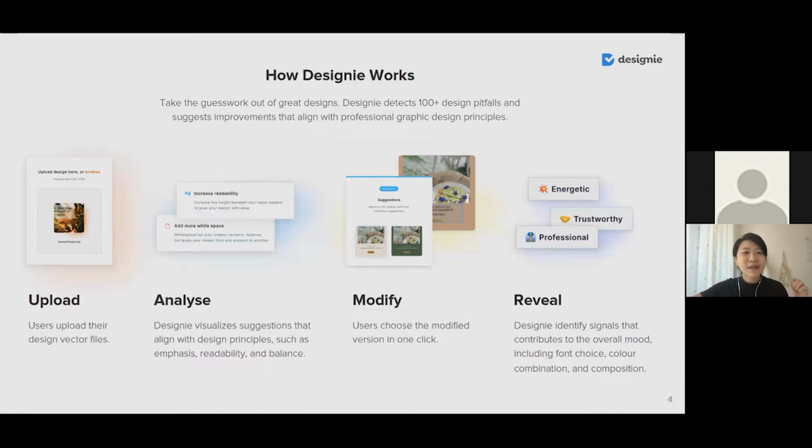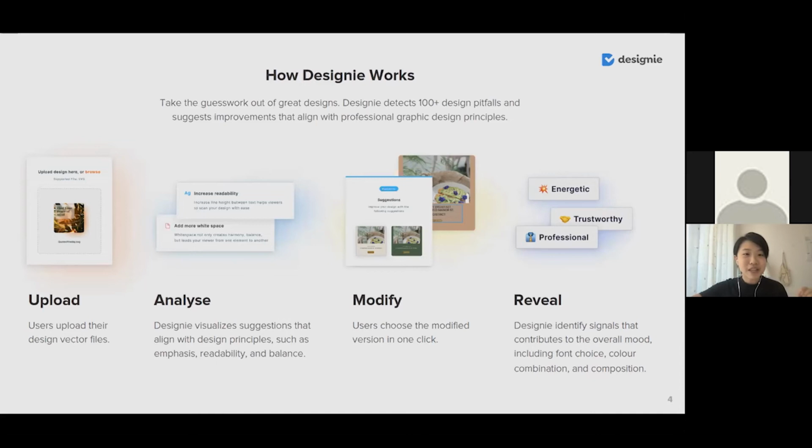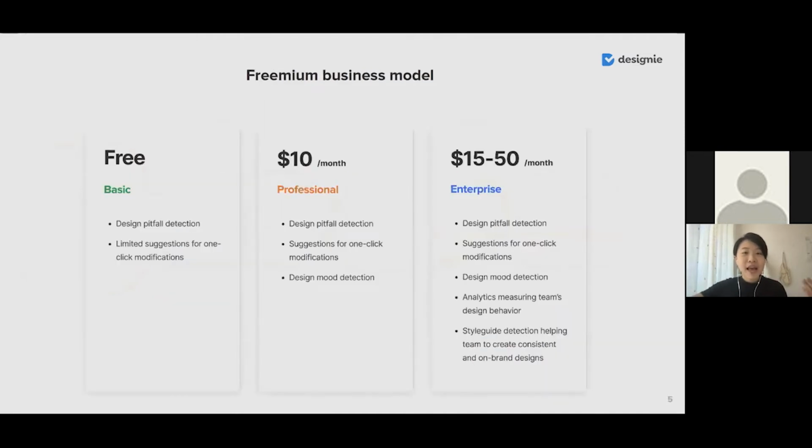Then, users can choose the modified design created by Designie and change their design in just one click. Finally, aside from design principles, Designie can also assure the piece of design fits users' brand. That's why Designie would identify signals that contribute to the overall mood using our NLP model, including font choices, color combinations, and compositions. And now we have a really simple freemium model for our business.